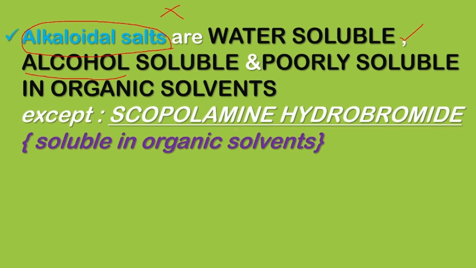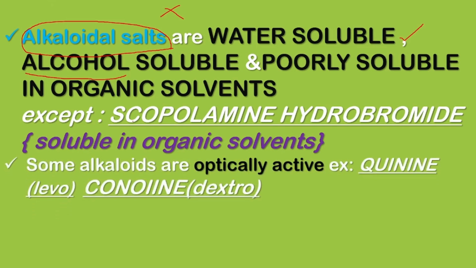Example, scopolamine hydrobromide, which is soluble in organic solvent. We do have to remember alkaloids are not soluble in water. Alkaloidal salts are soluble in water. Alkaloidal salts are poorly soluble in organic solvents. Alkaloids are soluble in organic solvents.